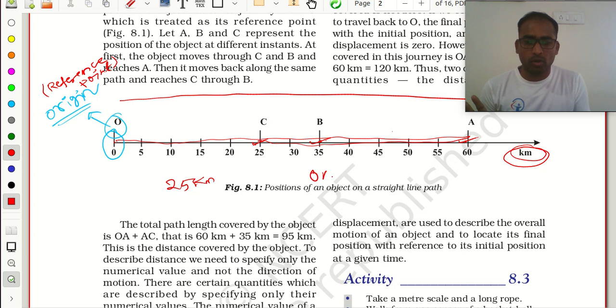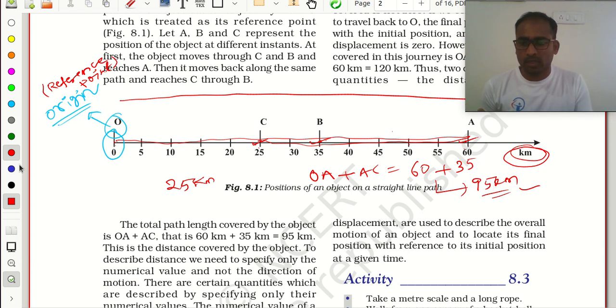I went from O to A, again I come back from A to C. So O to A is how much distance? 60 kilometers, plus again A to C. 60 minus 25 is how much? 35. So what is 60 plus 35? 95 kilometers I covered. Is that right?